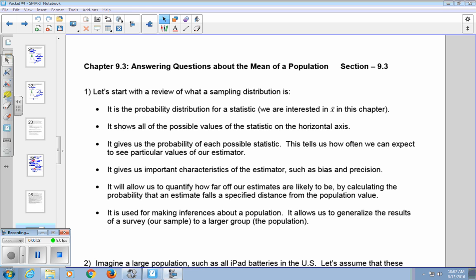And finally, it is used for making inferences about a population. It allows us to generalize the results of a survey, which is our sample, to a larger group, the population.